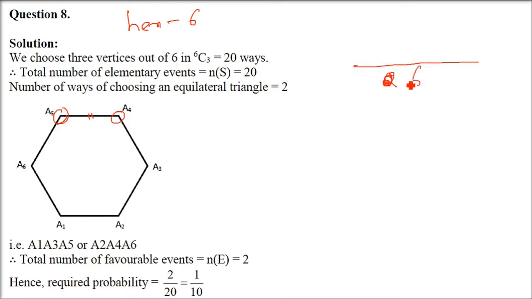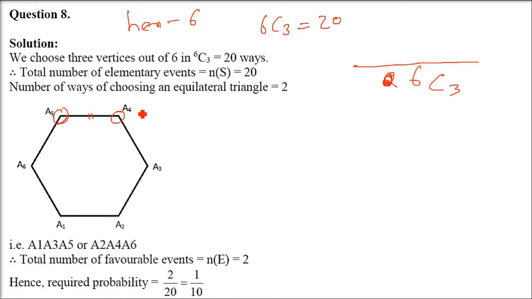So what is our total number of cases? 6 vertices are there and we are randomly choosing 3. So 6C3 is the total number of cases. 6 vertices, and 3 we are taking. Total number of cases is 20 actually. Now what about the favorable cases?